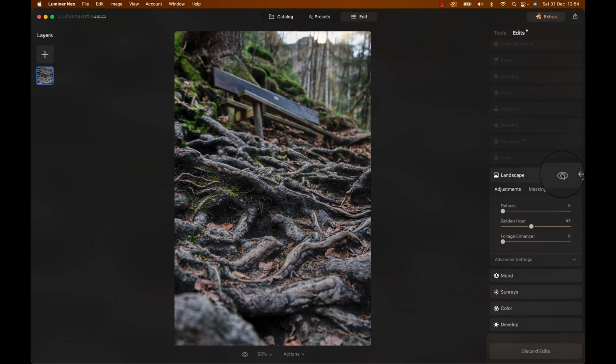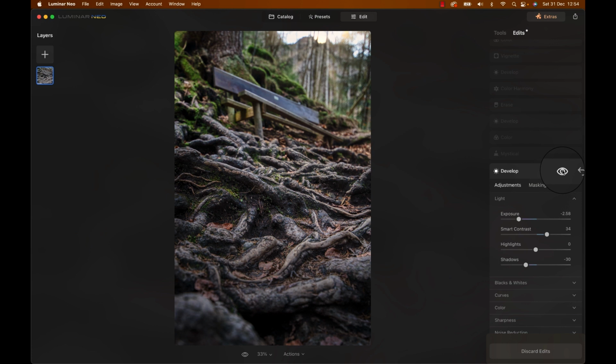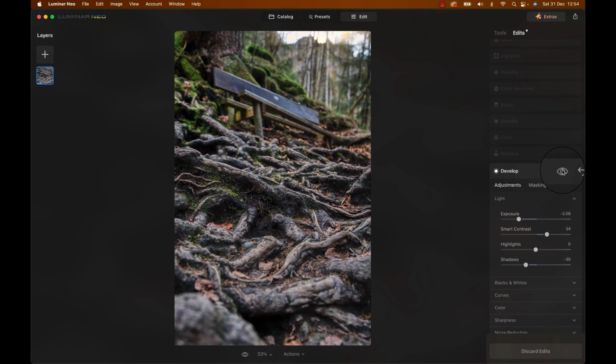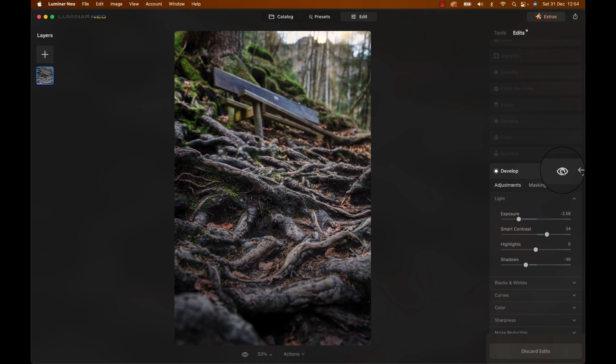Next, I picked the landscape section and added a tad of golden hour, which basically made the greens in the back a bit stronger and added some warm color tone to the image overall. Now that we have the groundwork, I used another development adjustment in which I decreased the brightness and that I painted into the foreground. We are finally starting to get some depth here. And at that moment I had the final image in my head.